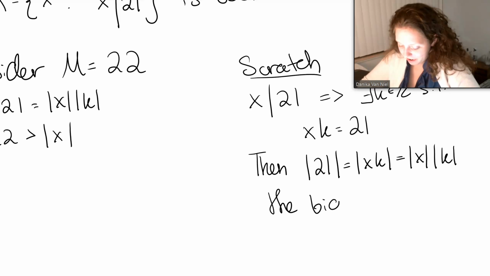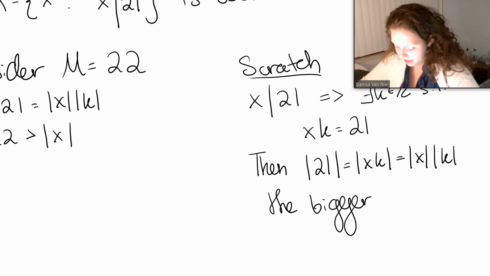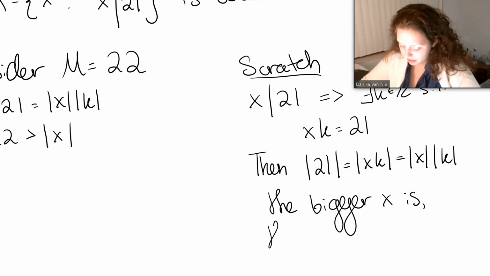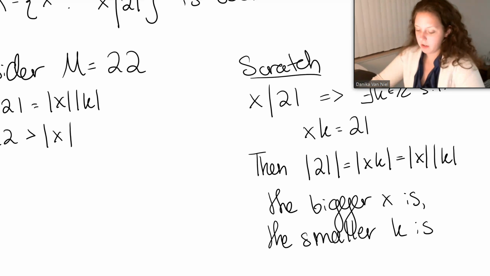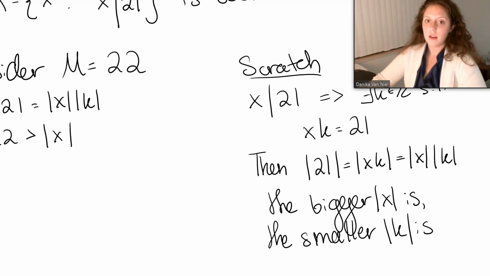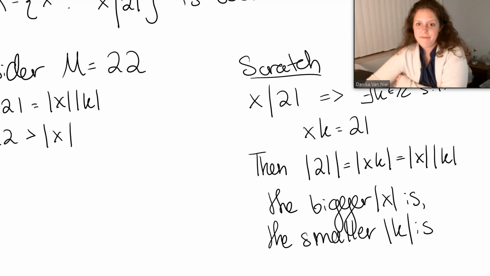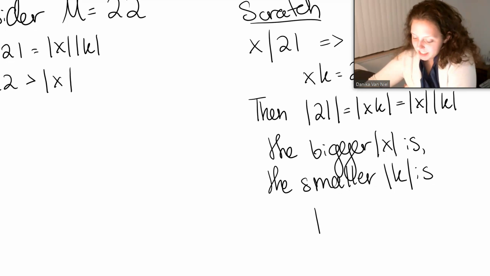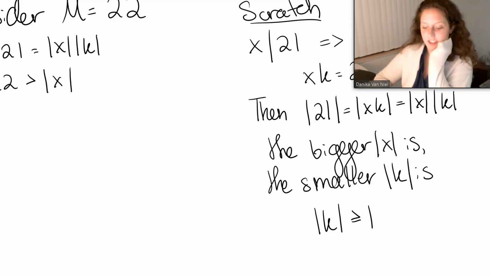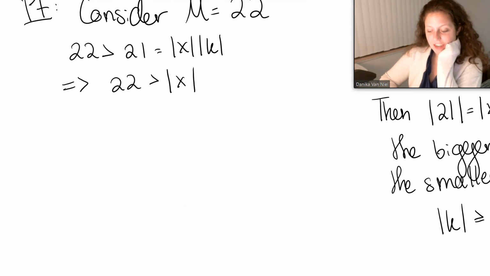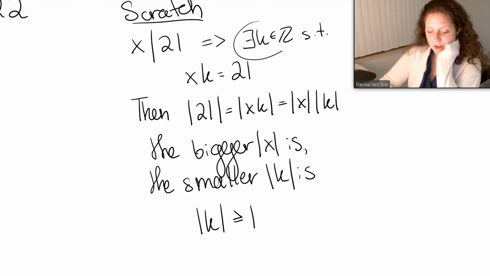The bigger x is, the smaller k is. Or, absolute value of them. Okay. And absolute value of k is bigger than or equal to 1. Okay, so it can't be 0 or else this just doesn't work. Okay, so not this problem, sorry, it wouldn't be the right integer to choose.